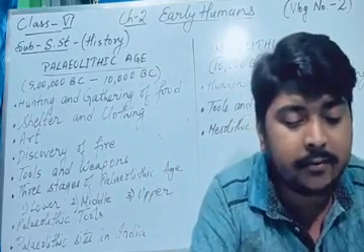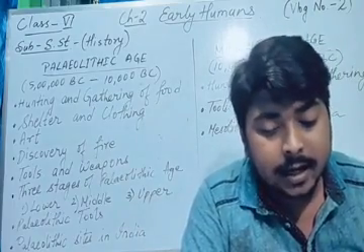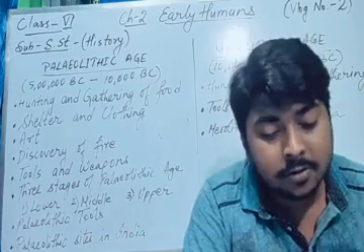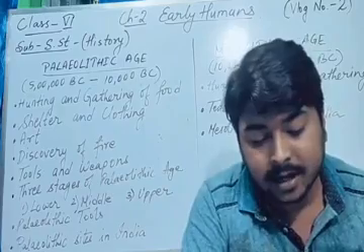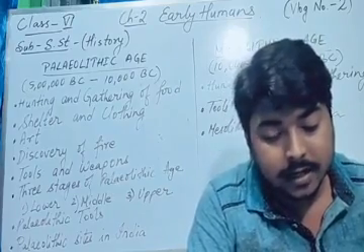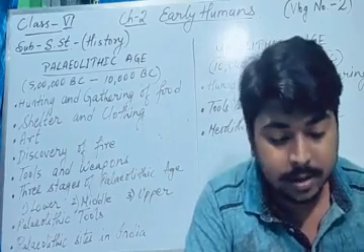Some habitation cum factory sites in India are Hunsgi in Karnataka, Bhimbetka in Madhya Pradesh, and Kurnool caves in Tamil Nadu. You can see in the map Bhimbetka, Hunsgi and Kurnool caves, in Maharashtra, Madhya Pradesh, Karnataka and Tamil Nadu.